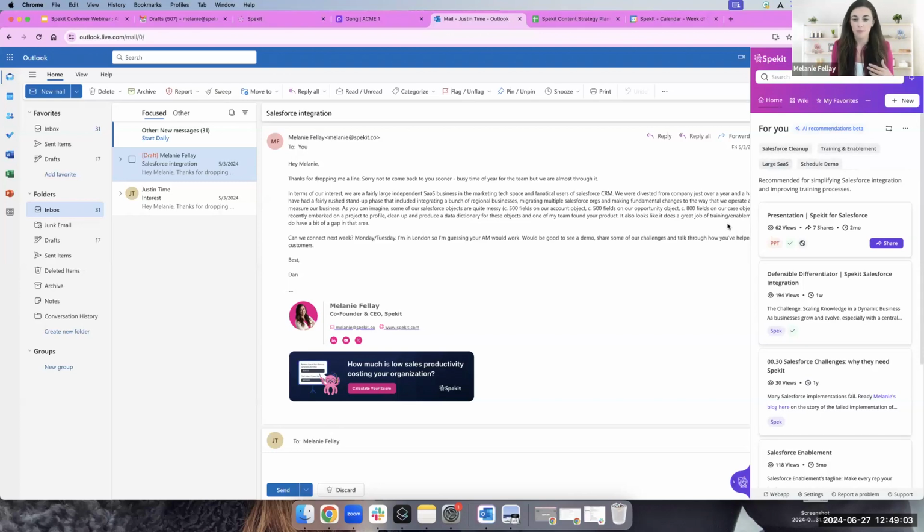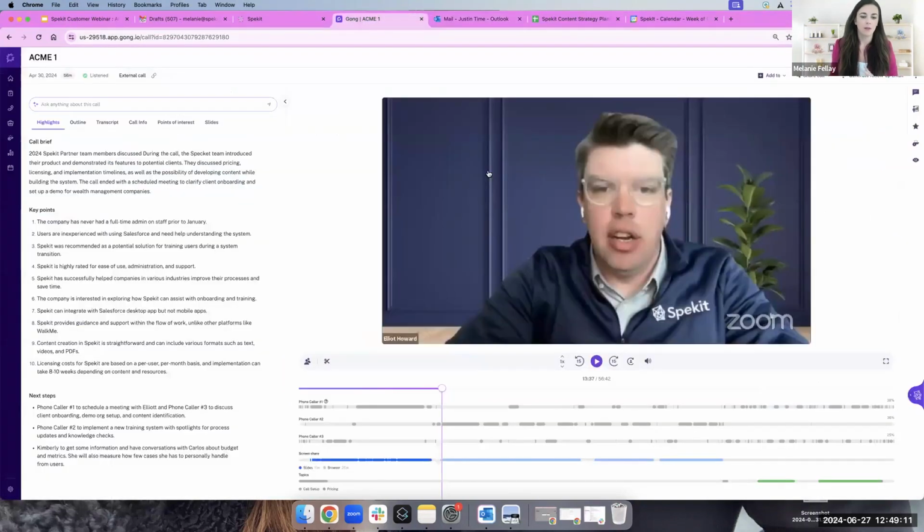So that's how simple it is for your reps to use. There's no extra work. There's no anything you need to do. This is just now available in Spekit. The last example I'll show, for those of you that use Gong and Chorus, I know many of you have worked on this with us already, so hopefully this is just validating what you wanted to see here.